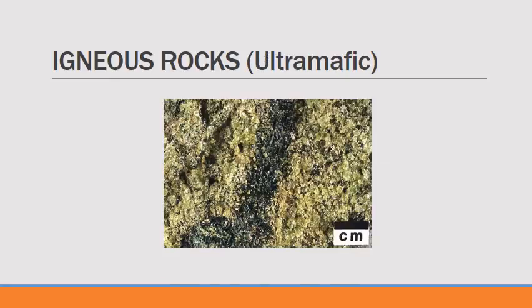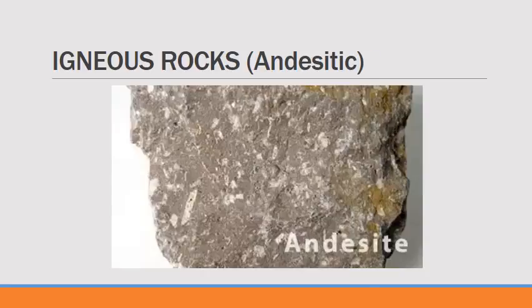Ultramafic igneous rocks contain less silicate, usually not exceeding 45%. This picture shows an ultramafic igneous rock. Andesite is an extrusive rock intermediate in composition between rhyolite and basalt. The picture shows an example of it.